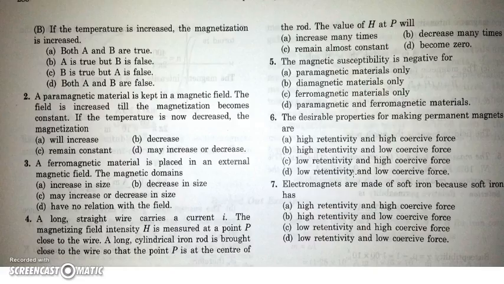In the next question, an electromagnet material should be made up of soft iron because soft iron has low retentivity and low coercivity.